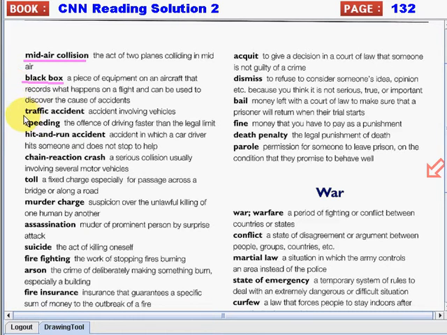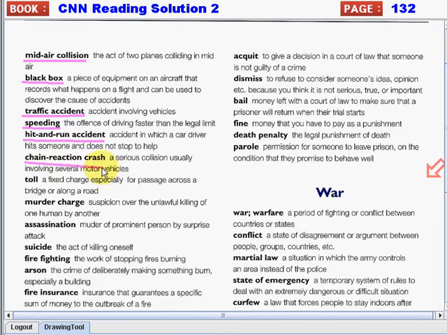Next is traffic accident. Again, traffic accident. So traffic accident is an accident involving vehicles. Next is speeding. Again, speeding. So it is the offense of driving faster than the legal limit. Next is hit and run accident. Again, hit and run accident. So it is an accident in which a car driver hits someone and does not stop to help.